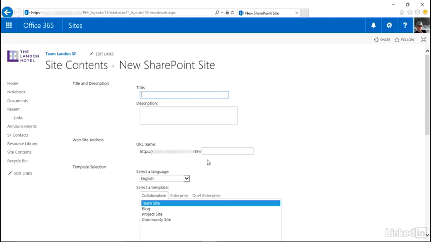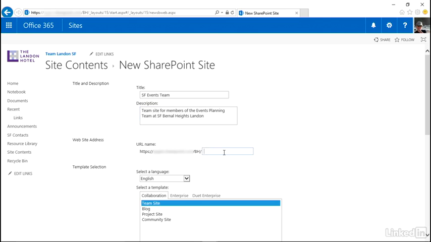Notice that we have the opportunity to enter a URL, so we can really enter a title here, which would be SF Events Team. And this is a team site for members of the events planning team at SF Bernal Heights, Landon.